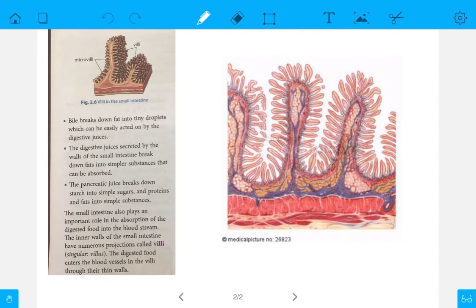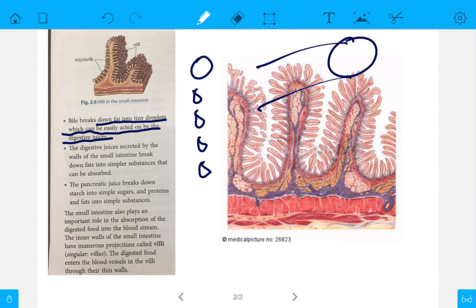Now what happens to the bile which is secreted by the liver? Bile breaks down fats into tiny droplets, which are easily acted upon by the digestive juices. The bile breaks the fat present in the food into tiny droplets, which can be easily acted upon by the digestive juices secreted by the wall of the small intestine, which can easily digest the fats.